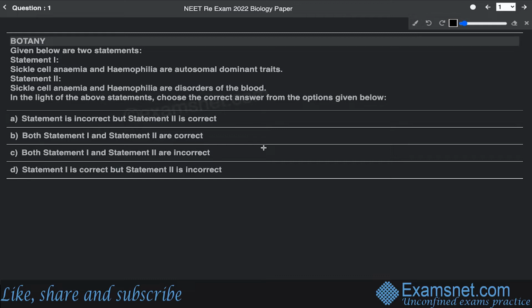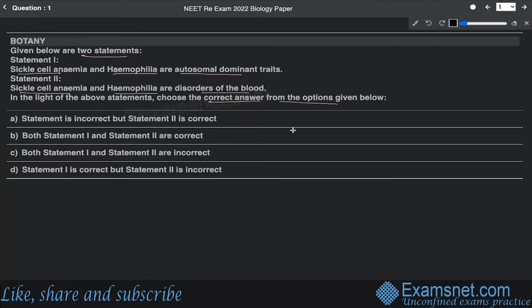So the very first question is from the botany section that we're going to deal with. The first question says that given below are two statements. Out of the two statements, you have to choose the correct option from the options given below. Statement one says that sickle cell anemia and hemophilia are autosomal dominant traits, while statement two says that sickle cell anemia and hemophilia are disorders of the blood.